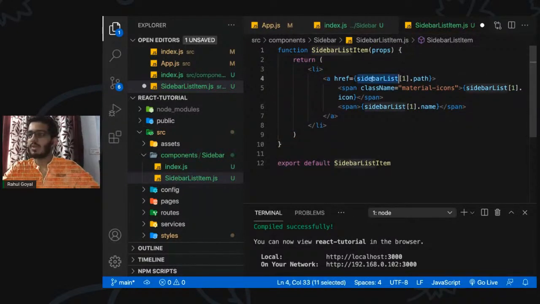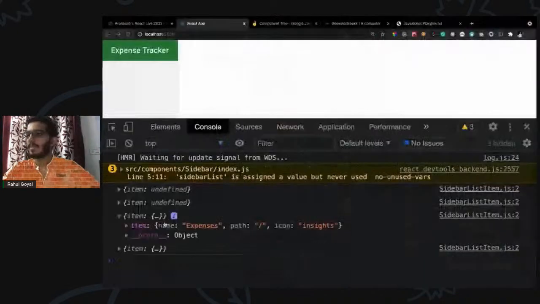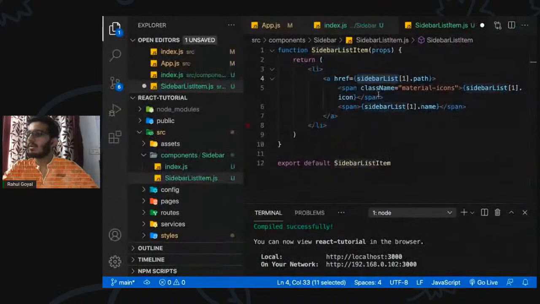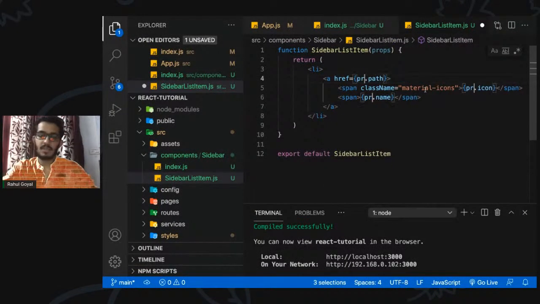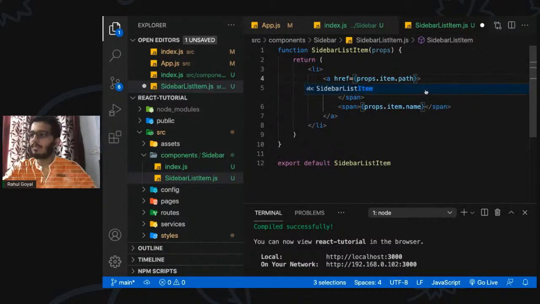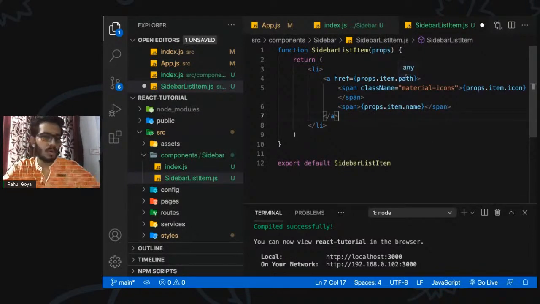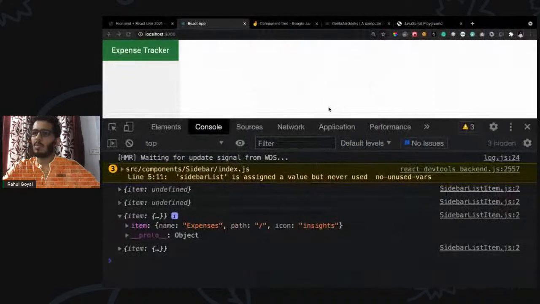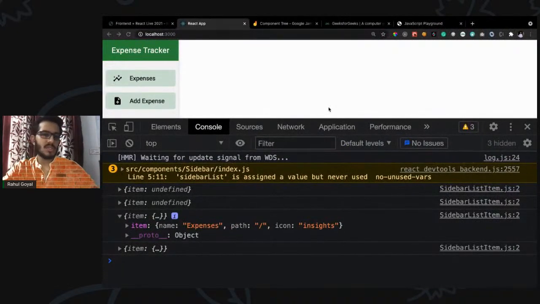We know that the props contain an item, as we see here, right? So what we can do is replace all the indexes with props dot item dot path, or whatever we want to render, like the path, the icon, the name, right? So let's save it and see what we get now. As you can see, we are passing the data down from parent to child. It's basically sending the data.